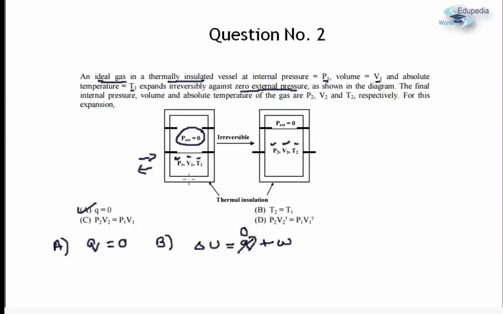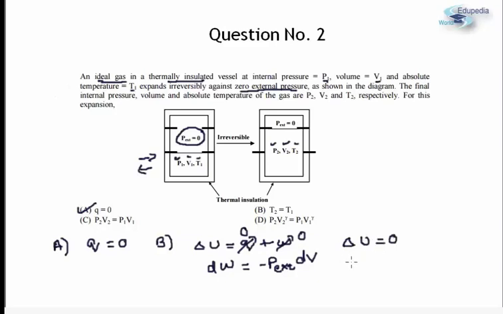Further, the external pressure is 0. This means that the gas was facing no resistance while expanding. You might also recall the formula that dW is defined as minus P external into dV. This is how we define work done. So obviously if P external is 0, W is also going to be 0. Now Q is 0 and W is 0, so delta U for the process is 0.